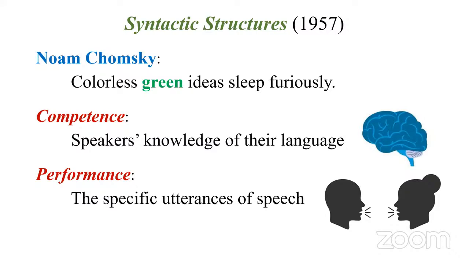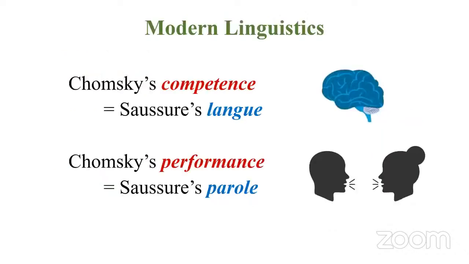We use certain words or certain phrases. Performance refers to the specific utterances of speech. So now you can compare and contrast. It sounds similar, right? Chomsky's competence is equivalent to Saussure's langue, and Chomsky's performance is equivalent to Saussure's parole. Both are one and the same.